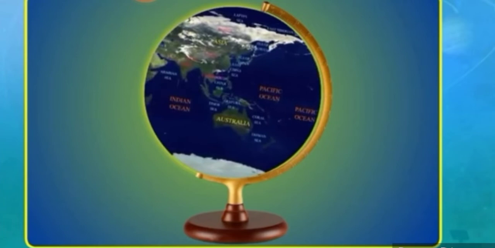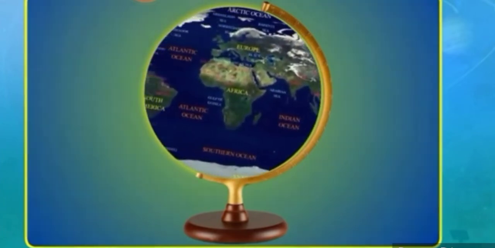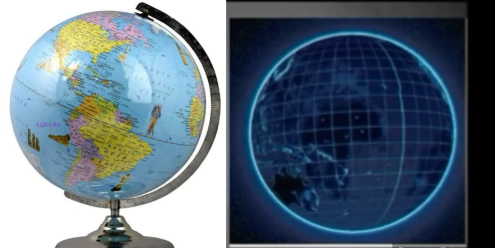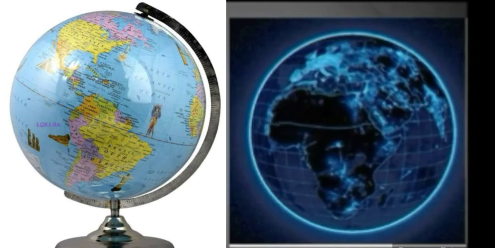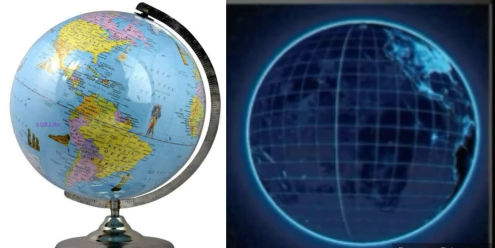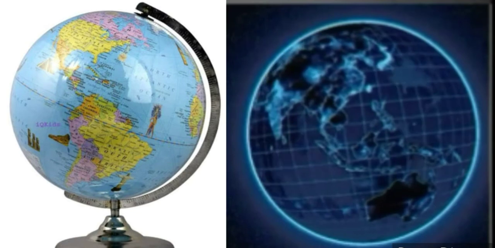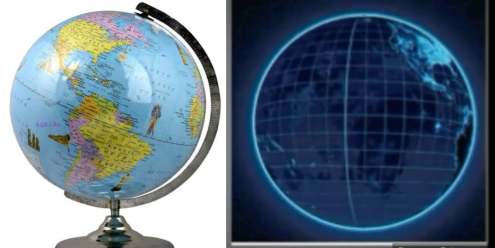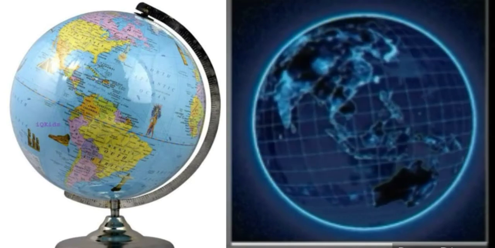What is a globe? Have you ever seen a globe? The globe is a small and true model of the Earth. It is a three-dimensional model. It is very informative. A globe gives us detailed and correct information about the shape of the Earth. Both the poles, latitudes and longitudes, oceans and continents are shown on it.